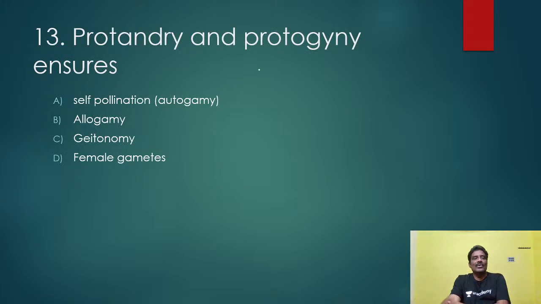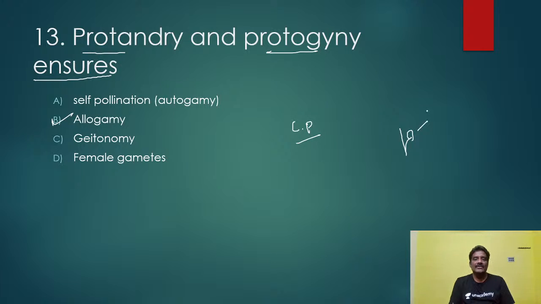Another question here: protandry and protogyny ensure what? Tell me. Self-pollination, autogamy or allogamy? This is the right answer. Allogamy is nothing but cross-pollination. Am I correct or not? You know very well cross-pollination is the transfer of pollen grains between two different plants belonging to the same species. So protandry and protogyny favor cross-pollination.